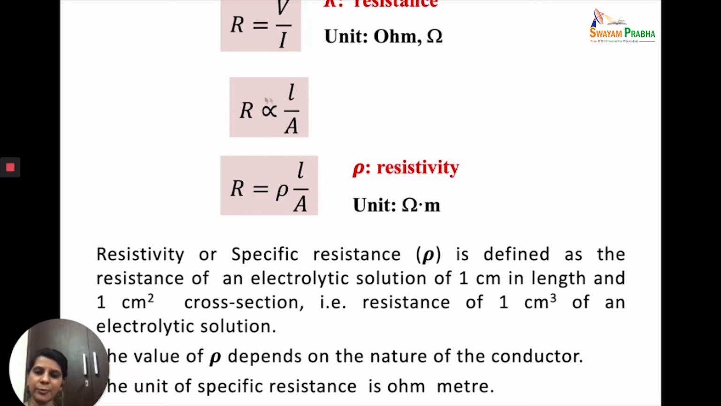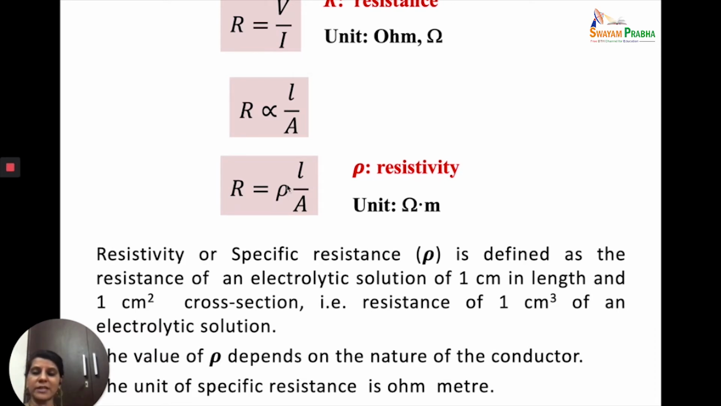Whenever we have a proportionality sign and we remove it, we put a constant of proportionality, and this here is rho. So R is equal to rho L by A, and this rho is called resistivity or specific resistance. So when L will be equal to 1 and A will be equal to 1, this rho will become equal to R. So this rho, the resistivity, is defined as the resistance of a conductor which is of unit length and unit area of cross section, because here we are talking about electrolytic solutions in the electrolytic conductors.